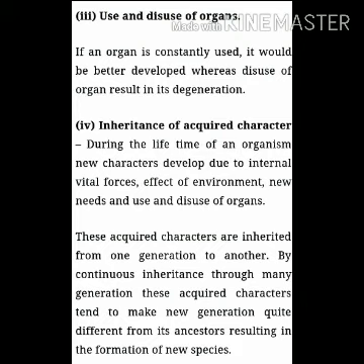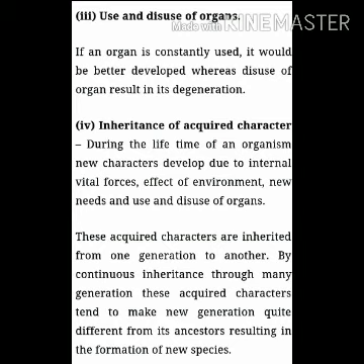The third point is use and disuse of organs. The greater use of certain organs to meet the new needs, and disuse or lesser use of certain other organs in changed conditions. These are called the vestigial organs. If an organ is constantly used, it would be better developed, whereas disuse of organs results in its degeneration, which results in vestigial organs. So this is the third postulate: use and disuse of organs. The organs which are used get transferred to the next generation, and the organs which are disused become vestigial organs or functionless organs.